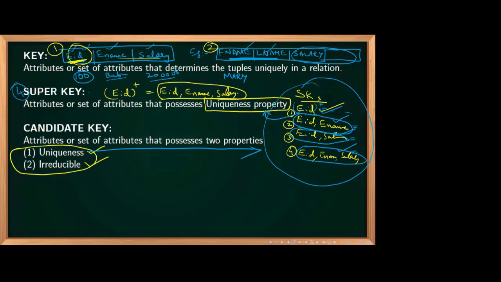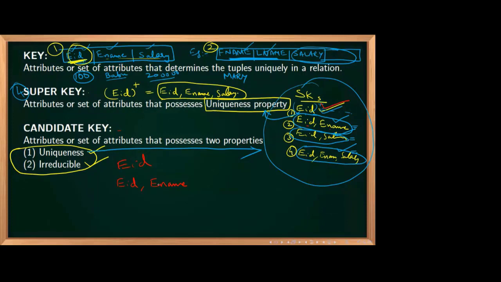EID, can you remove EID and get all the attributes? No. Okay, so EID is correct. EID is a candidate key. Now EID and ename, is it a candidate key?